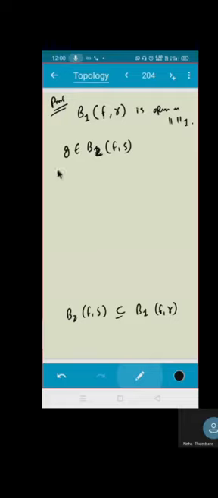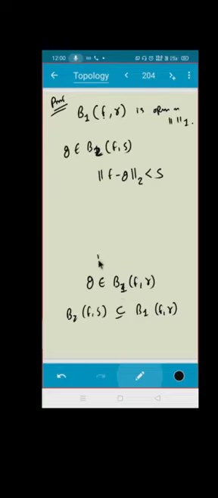So if g belongs to b2 of f comma s, what do you mean by that? That means norm of f minus g, that is less than s, correct? Isn't it? And this is norm 2. Do you have some relation? What do I need to prove? This g, I need to prove this g belongs to b1 of f comma r. This is what I am supposed to prove. That means norm of f minus g should be less than r.